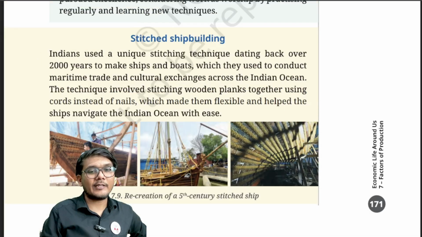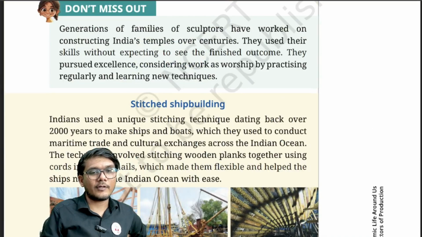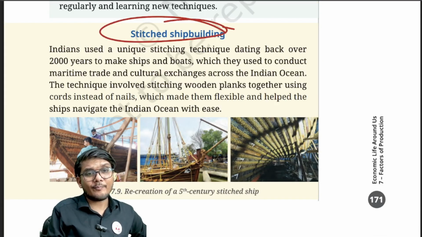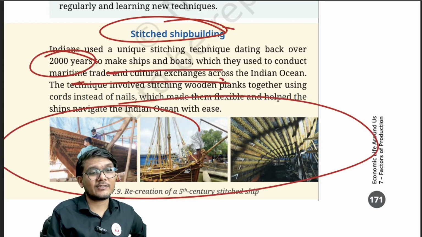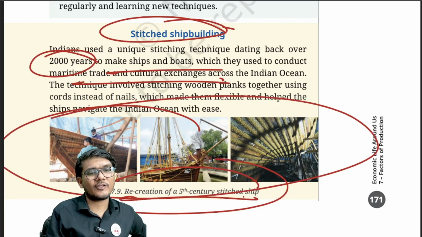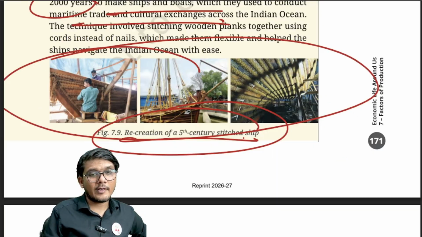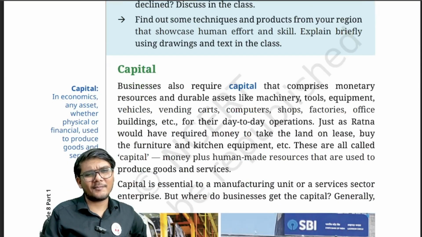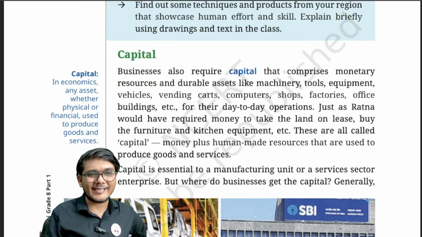So another example here that has been given is of stitched shipbuilding. So Indians over 2000 years back used to make ships and boats by stitching together. This is a recreation of a 5th century stitched ship, right? So that is all we have been doing. So that is the second factor of production, that is labor.